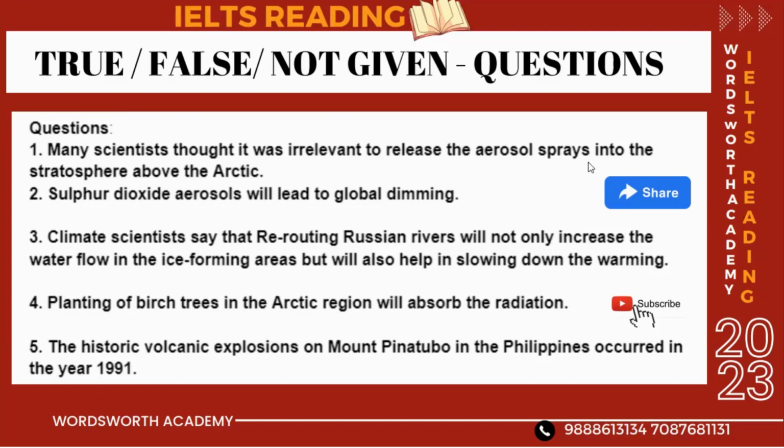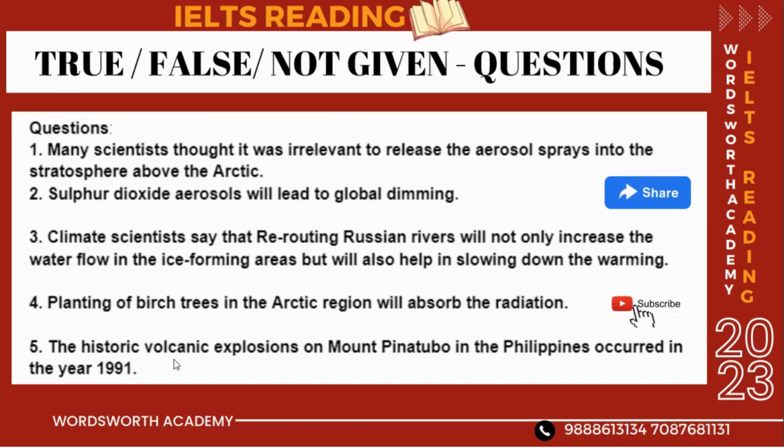So, aerosol sprays, Arctic, stratosphere. Then I have sulfur dioxide and global dimming. Then we have climate scientists rerouting Russian rivers, warming, ice forming. Then in the fourth question we have birch trees, Arctic region, radiation.